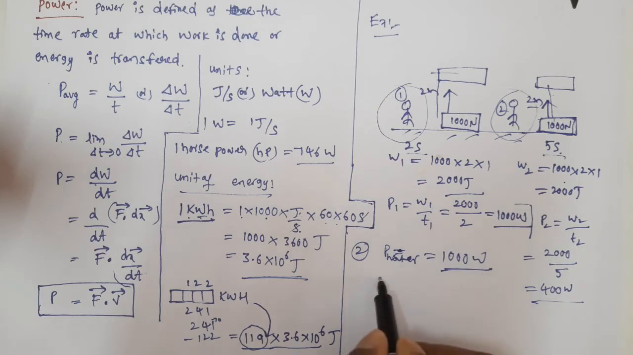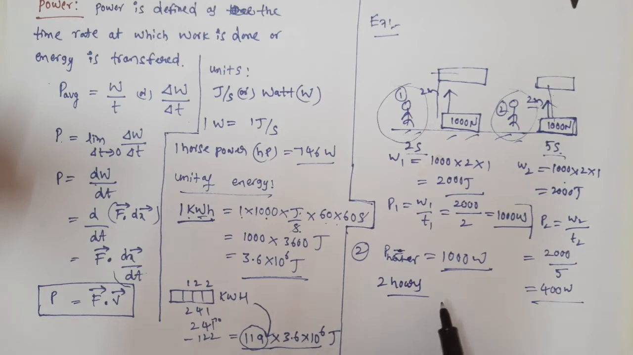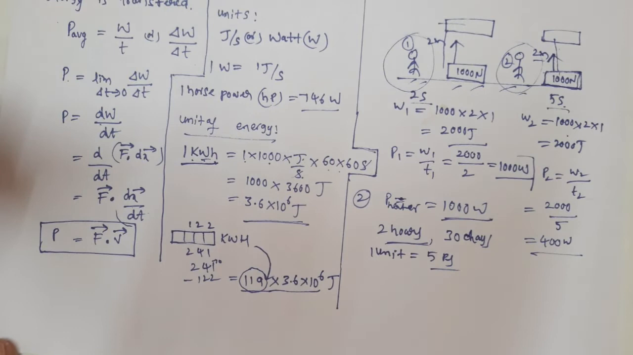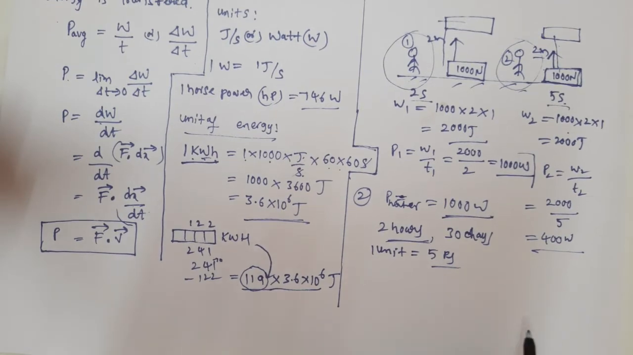Suppose every day we are using the water heater for 2 hours. In our family we have many members. Let us assume that we are using this water heater for 2 hours every day, for 30 days, and 1 unit costs, let's say, 5 rupees. Now I want to calculate the amount of money which we pay to heat the water for every 1 month.